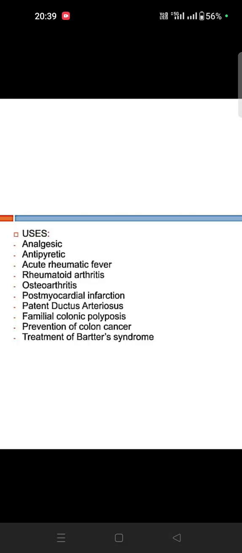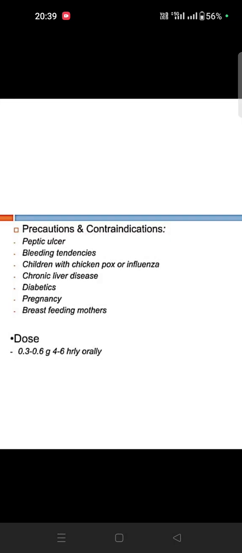So what are the uses we can give? Analgesic, antipyretic, and rheumatic fever, rheumatoid arthritis, osteoarthritis, post myocardial infarction, patent ductus arteriosus, familial adenomatous polyposis, prevention of colon cancer, and treatment of Bartter syndrome.